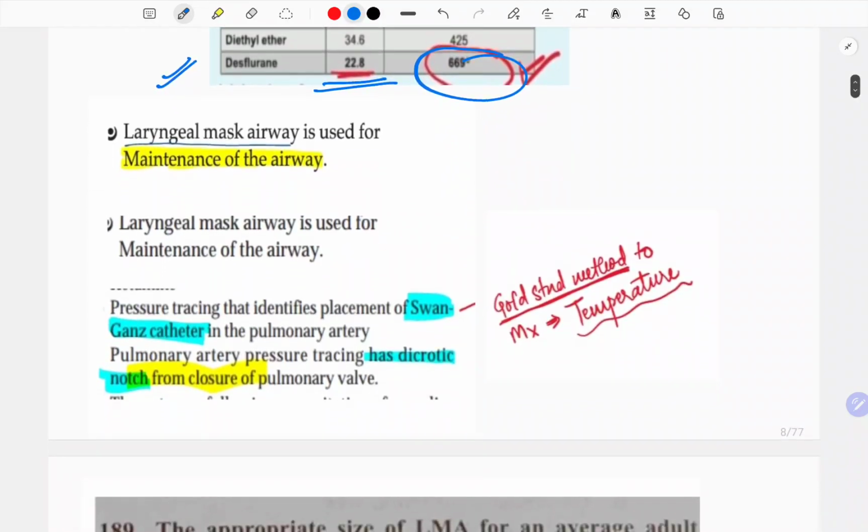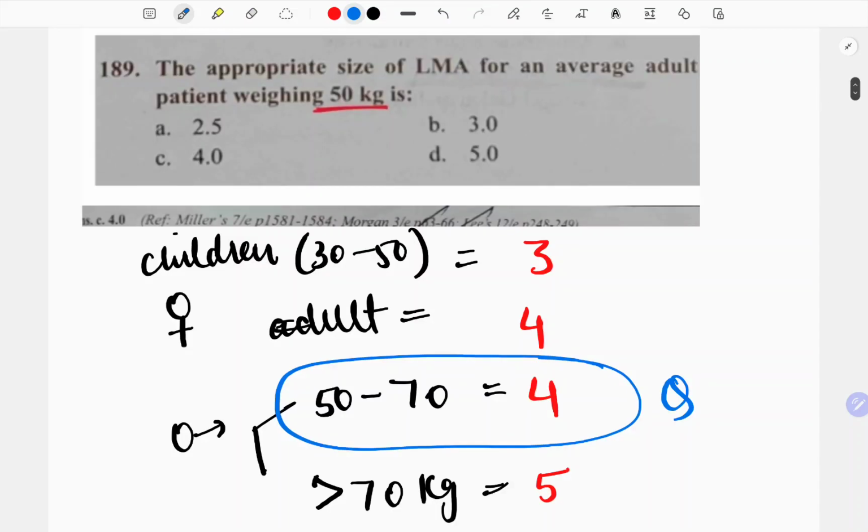Now the next question is, the laryngeal mask airway is used for the maintenance of the airway. Very simple. Pressure tracing that identifies the placement of Swan-Ganz catheter in the pulmonary artery. It is used for actually measuring the temperature, and the pulmonary artery is the best location where you can measure the accurate temperature. So this is the gold standard method, and the catheter you use is the Swan-Ganz catheter. Remember, this has been asked and it can be asked now also. Now the pulmonary artery pressure tracing has a dicrotic notch from the closure of the pulmonary valve. So this is why the pulmonary artery is the most preferred site.